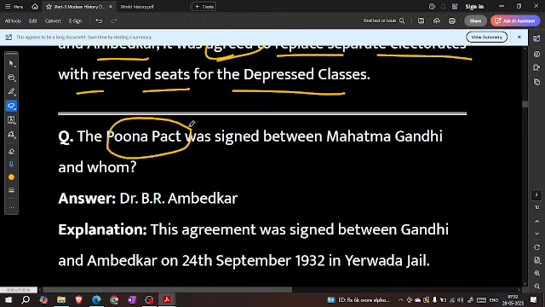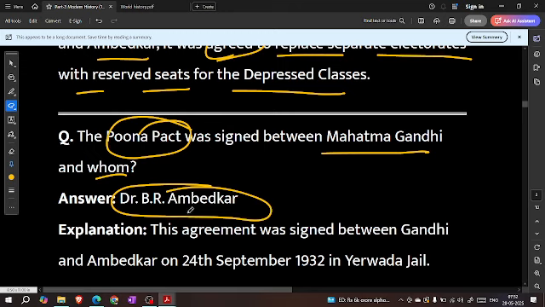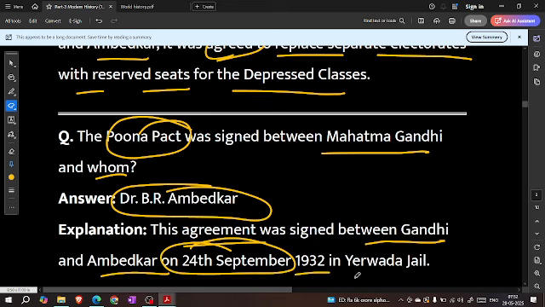The Pune Pact was signed between Mahatma Gandhi and whom? B.R. Ambedkar. This agreement was signed between Gandhi and Ambedkar on 24th September 1932 in Yerwada jail.